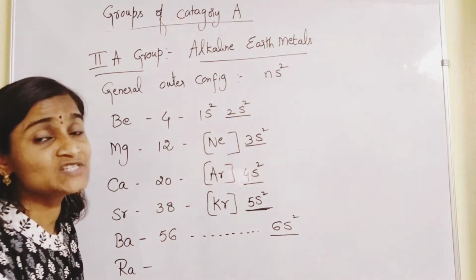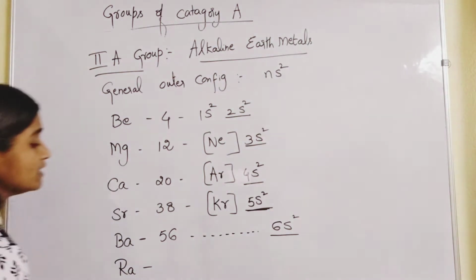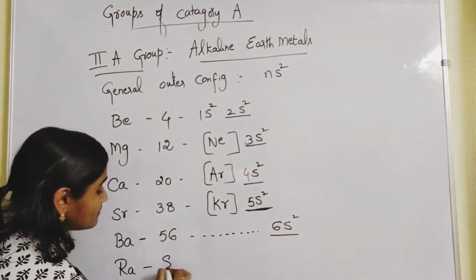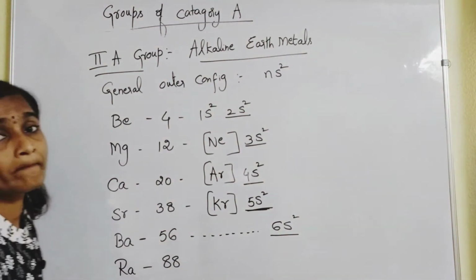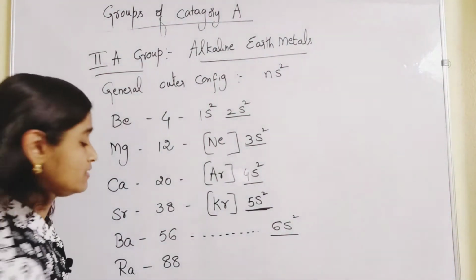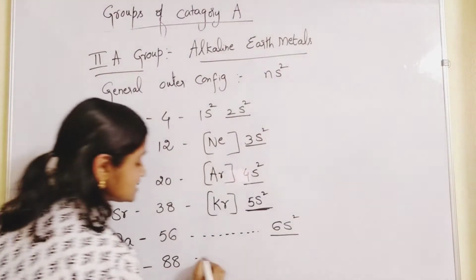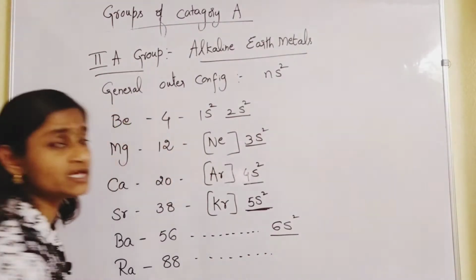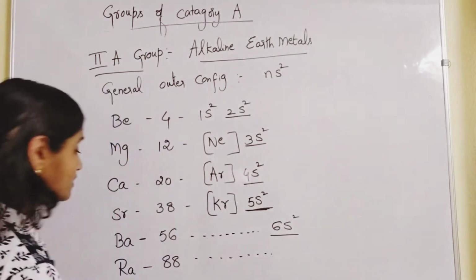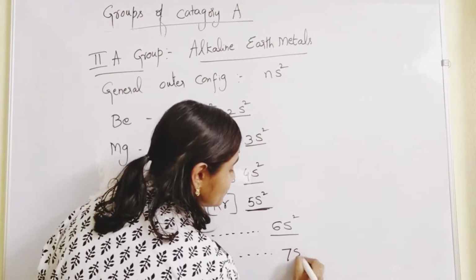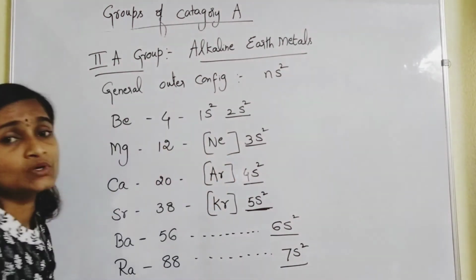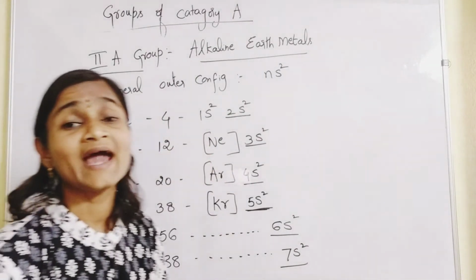Ra stands for what? Radium. Okay, so radium atomic number 88, right? 88. Okay, so in this if you keep writing the configuration for radium, in the last orbit you will find what? 7s2. So all these elements are categorized as what?